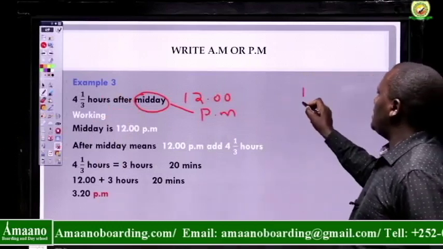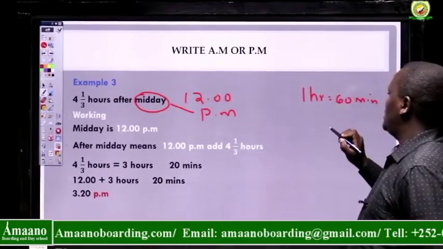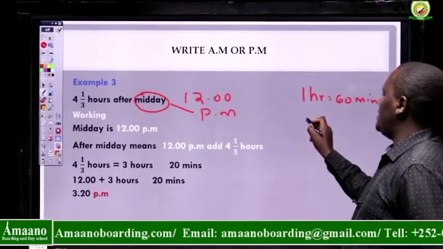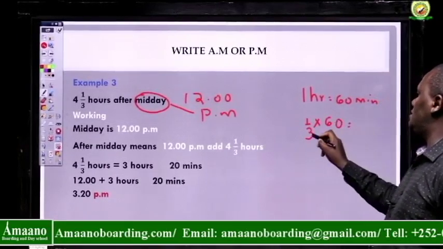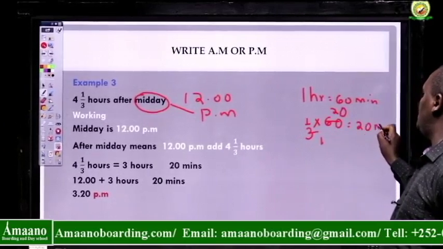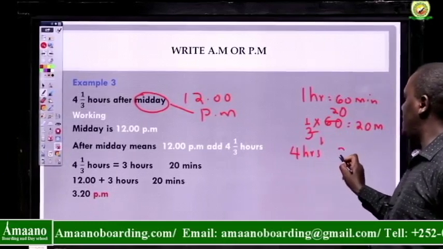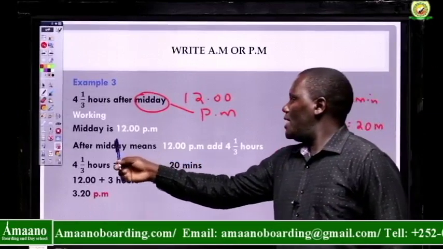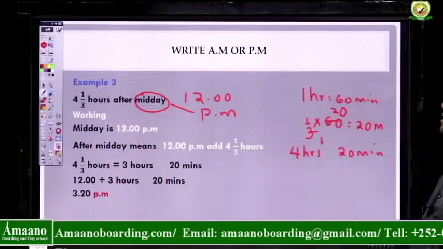Now, 4 1/3 hours after midday. That means 1 hour equals 60 minutes. Now, I have 1/3 hours. How will I get 1/3? I'll say 1/3 times 60. 3 into 3 is 1, 3 into 60 is 20. So that is 20 minutes. So we have 4 hours and 20 minutes.